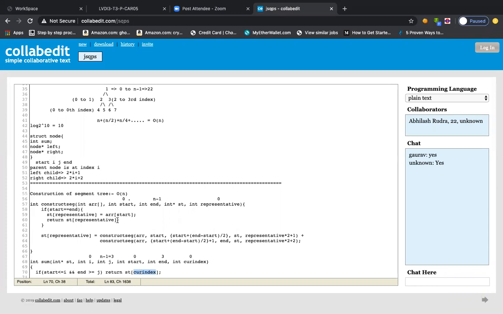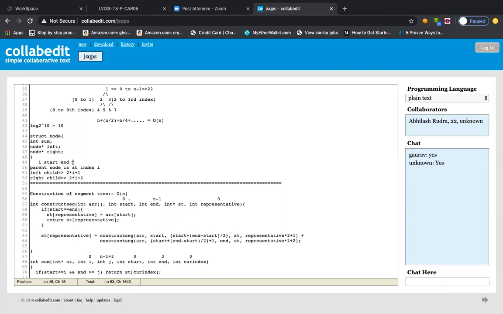I'll repeat this statement once again. i and j were two indexes, and start and end used to lie between i and j. You see line number 49. Start and end used to lie between these, right?